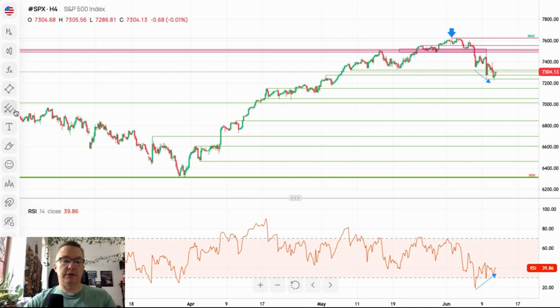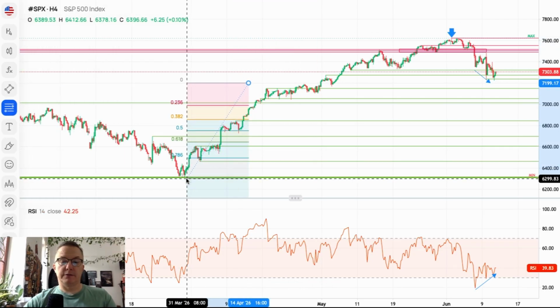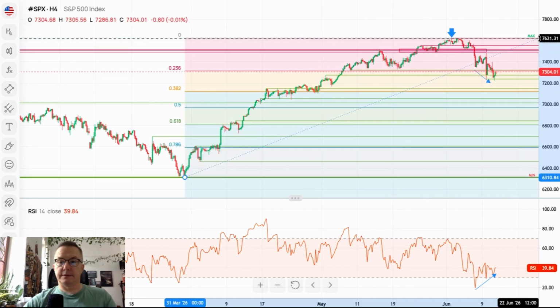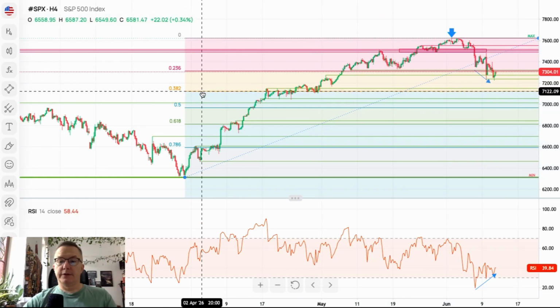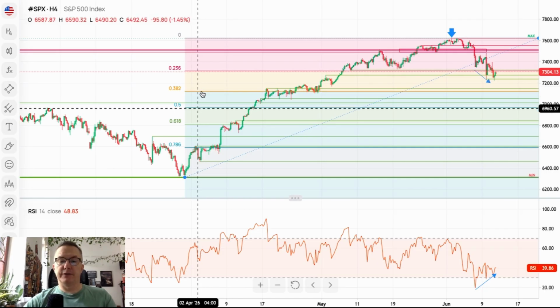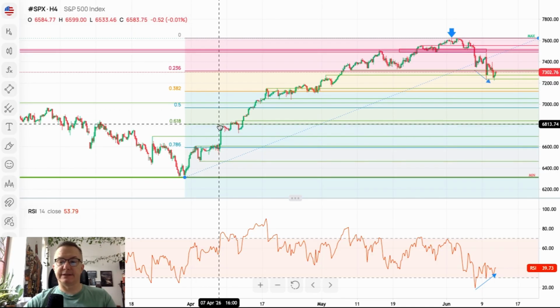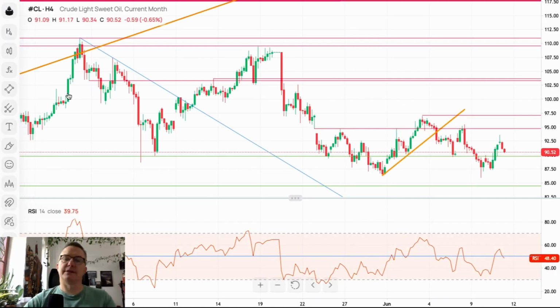We might even apply the Fibonacci retracement tool here, so we can see how much we retraced and where the levels are. Okay, so this is the one level. Let me just place it here. It's not important to have it to the pip. 38% is roughly around 7,122. 50% is around 6,967, and 61% Fibonacci retracement of the last swing to the upside is located roughly around 6,813. So those are the levels for the S&P 500 retracement. So, corrective cycle on S&P 500.